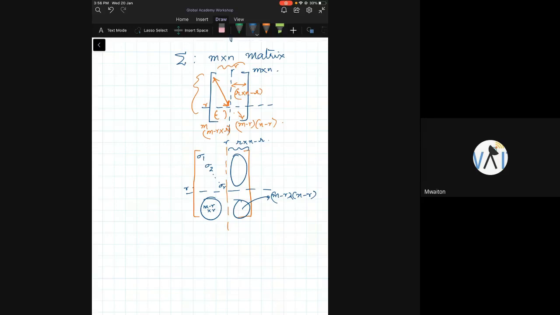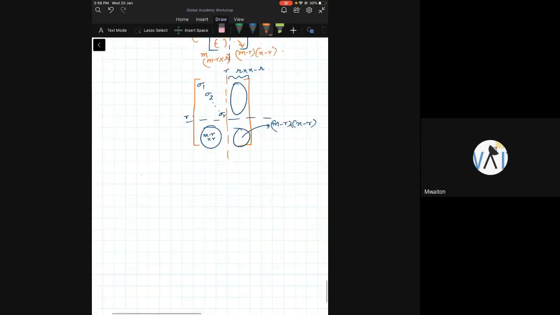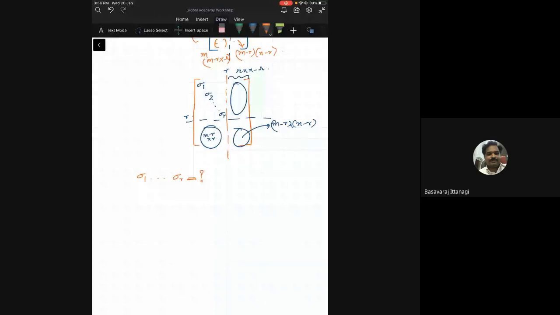Now, the question is, what are these sigma 1, sigma 2, up to sigma R? What do you think they can be? These are what we call the diagonal singular values. But how do we get these singular values?